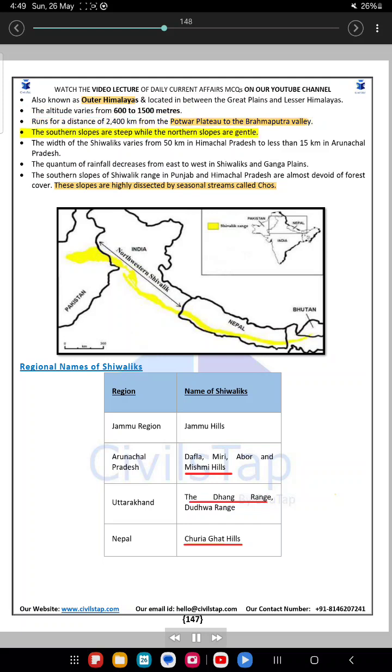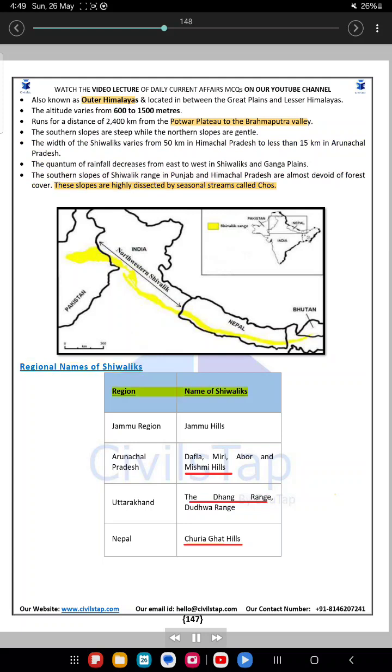The southern slopes are steep while the northern slopes are gentle. The width of the Shivaliks varies from 50 kilometers in Himachal Pradesh to less than 15 kilometers in Arunachal Pradesh. The quantum of rainfall decreases from east to west in Shivaliks and Ganga plains. The southern slopes of Shivalik range in Punjab and Himachal Pradesh are almost devoid of forest cover. These slopes are highly dissected by seasonal streams called chores.